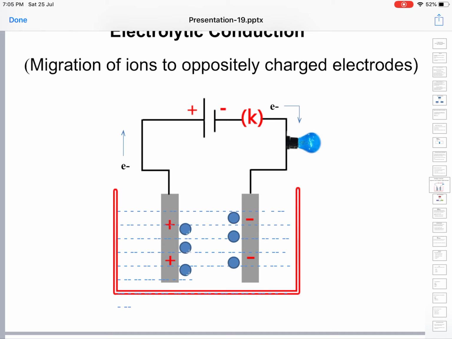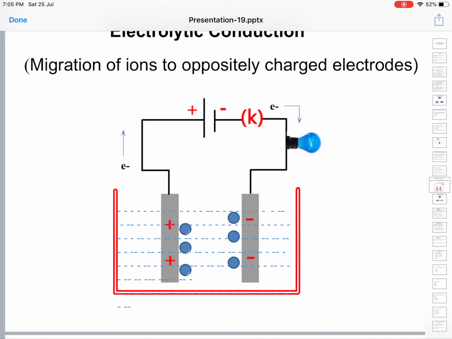Here, electrical energy is being converted into chemical energy. We use that electrical energy to polarize the electrodes, and only when the electrodes are polarized does the decomposition of the electrolyte take place, and so chemical reactions take place.